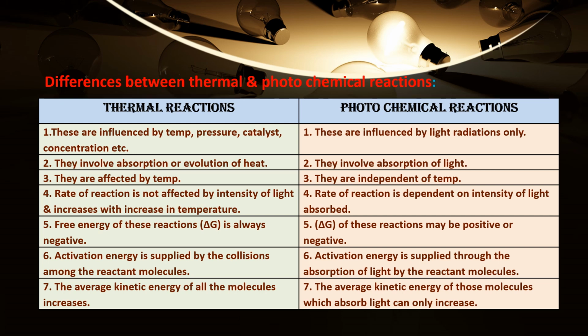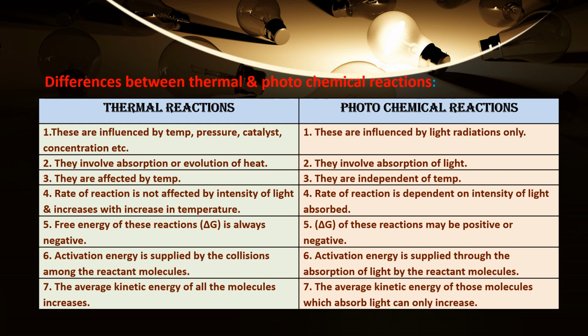Fourth point, rate of reaction increases with increase in temperature. Light has no effect on rate of reaction. Under photochemical reactions, rate of reaction is completely dependent on intensity of light absorbed. Next, fifth point, delta G of these reactions is always negative, whereas under photochemical reactions, delta G will be positive or negative.